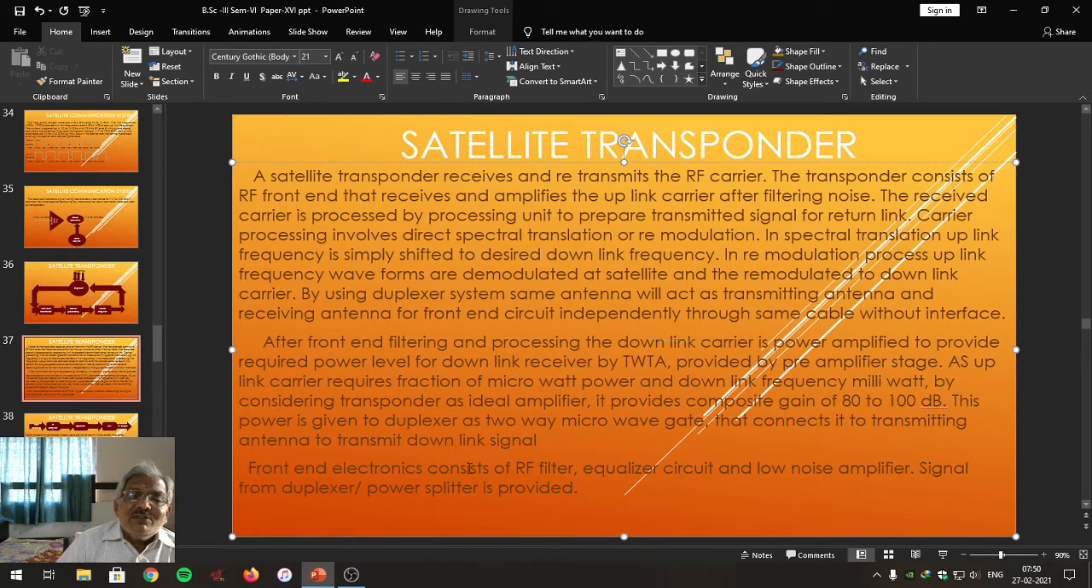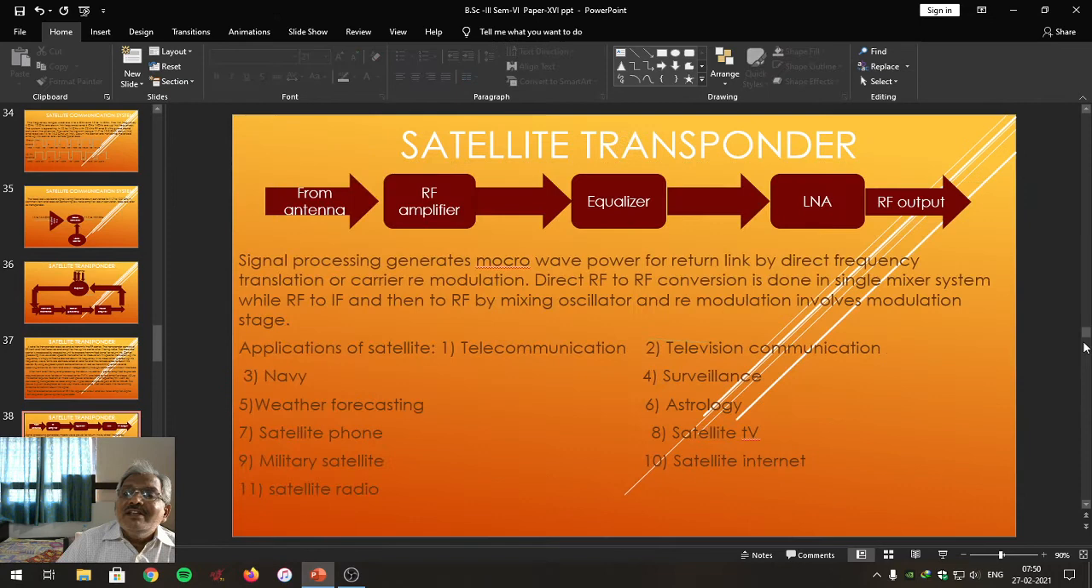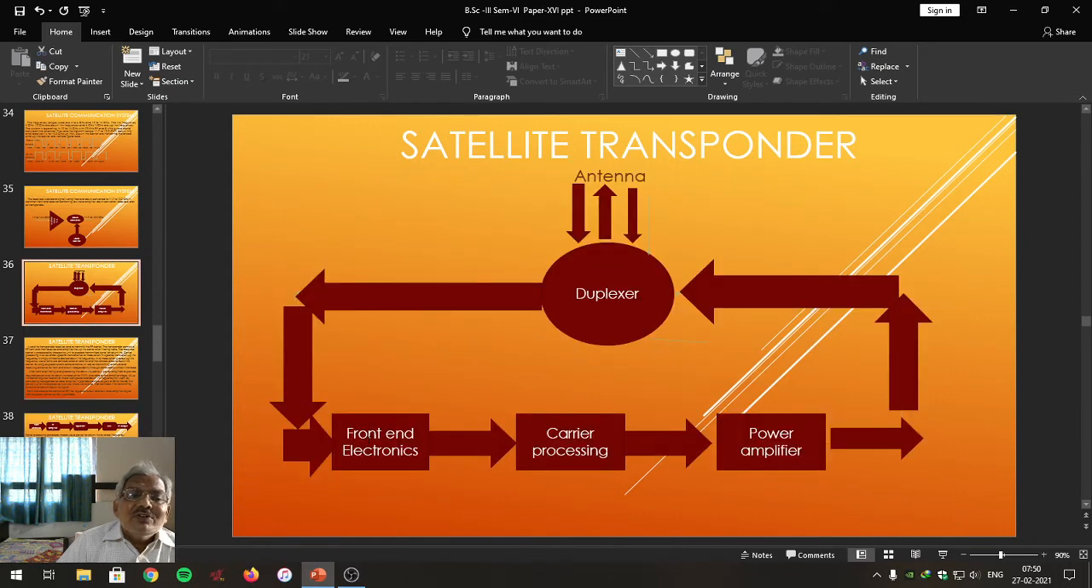The front-end electronics consist of an RF filter, equalizer circuit and low noise amplifier. The signal from the duplexer, via a power splitter, is provided, which is represented here. So this is the RF front end which is represented. Now this is the expanded form of this front end electronics.